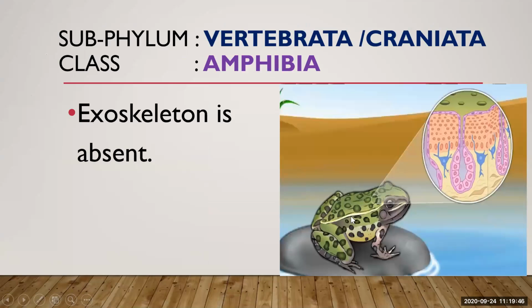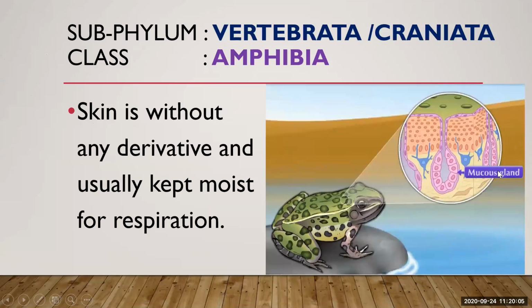Exoskeleton is absent. You can see there is no hair or scale present over the skin. Their exoskeleton, the outer covering, is absent, but their skin is made up of a particular system that can respire in water, and they have mucus glands. Skin is without any derivatives and usually kept moist for respiration.